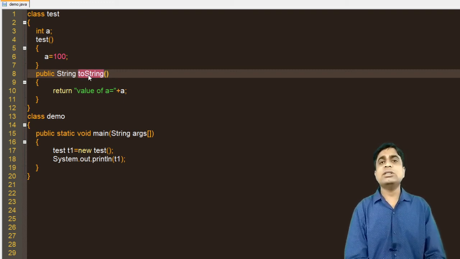So hope you understand all these three topics that we discussed in this programming session. So this is the end of the programming session.